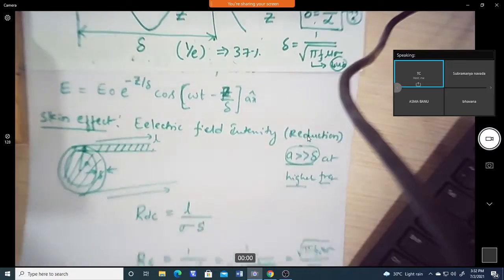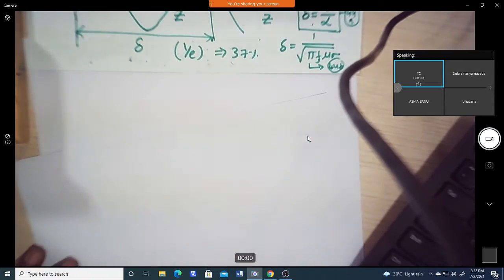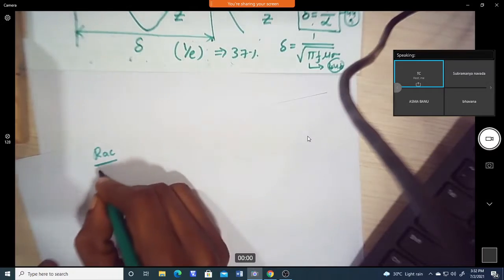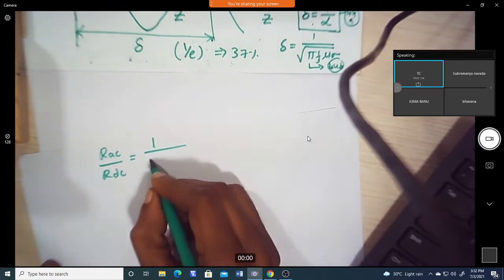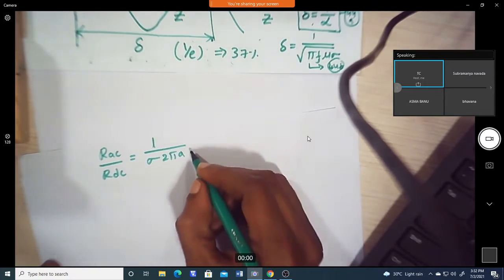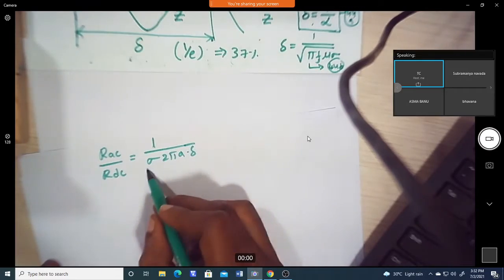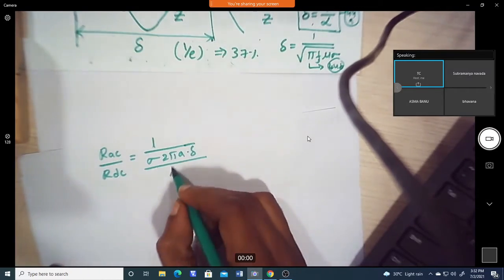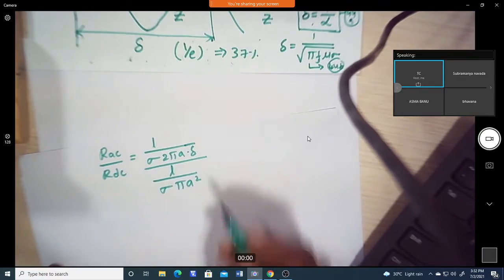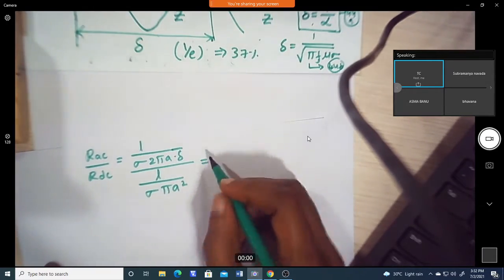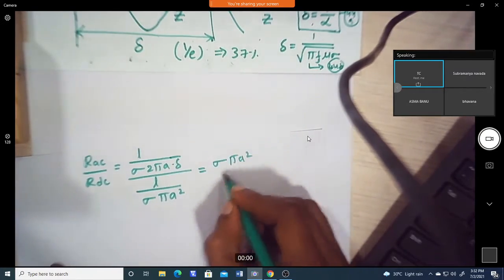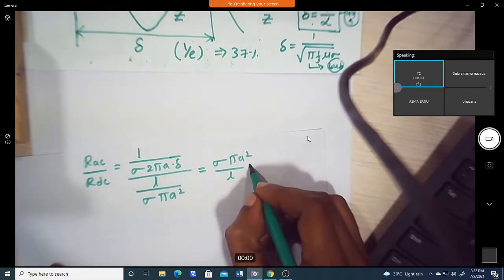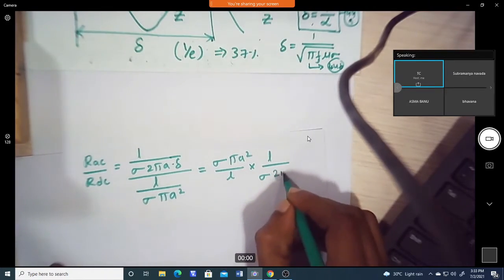Now if I substitute that, we get the AC to DC resistance ratio: L by sigma into 2 pi a into delta, where the width we put as 2 pi a, divided by L by sigma into pi a squared. Now we can see which terms cancel each other, the pi a squared by sigma and L.